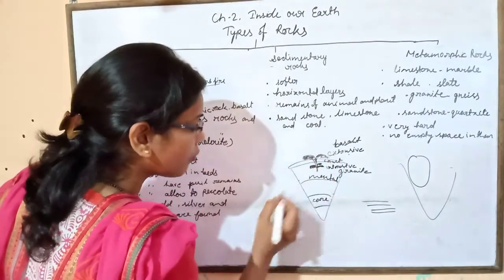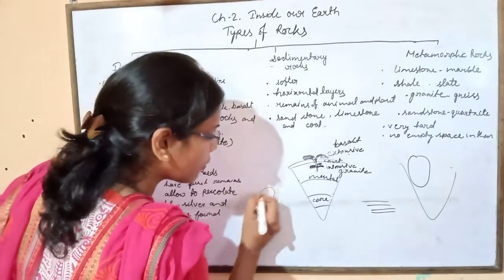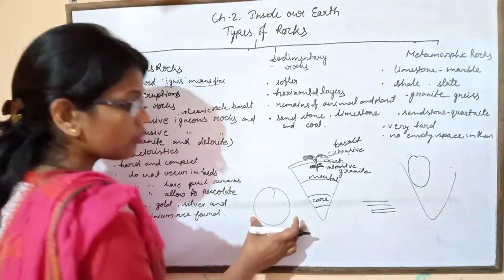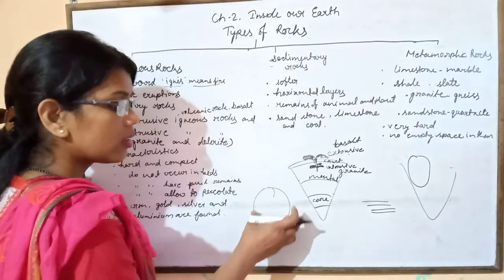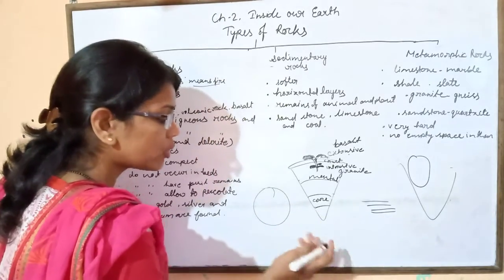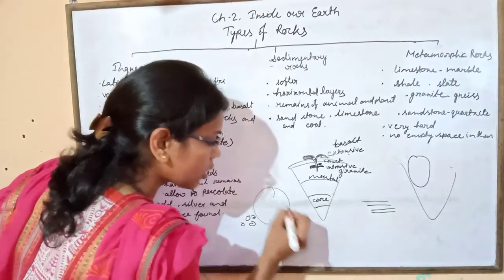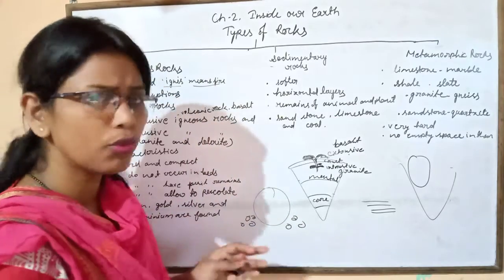When the rocks are weathered by the wind and water, then they convert into small pieces of rock, right? That means, children, like a water cycle.